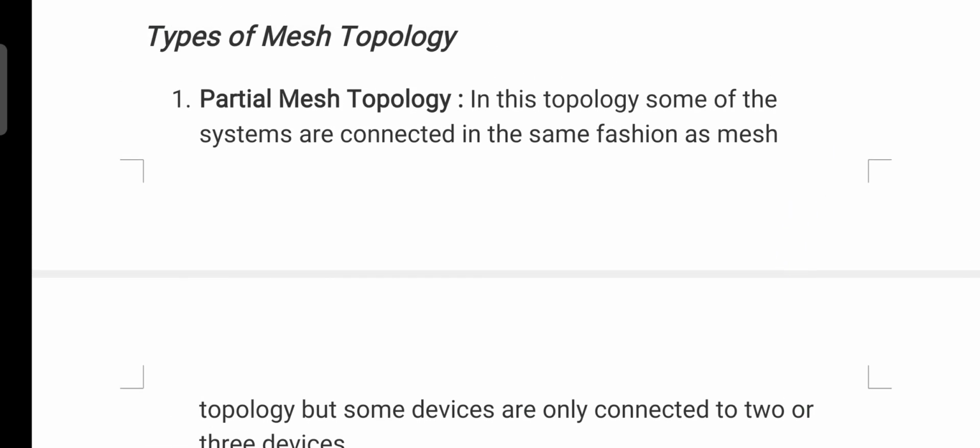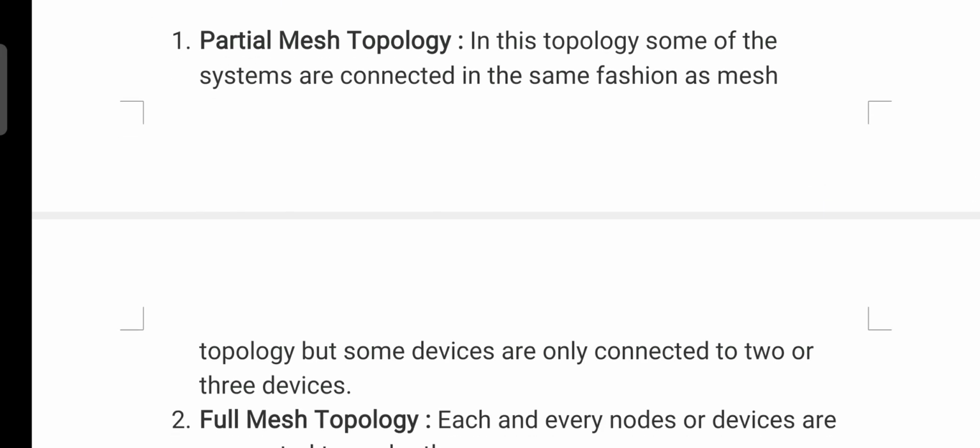In partial mesh topology, some of the systems are connected in the same fashion as mesh topology, but some devices are only connected to 2 or 3 devices. That means in partial mesh topology there is no need to connect all the systems to a single system, which means if 4 systems are present in a network, then there is no need to connect all the 4 systems individually to the remaining 3 systems. Some systems are connected to only 2 neighboring systems, or some systems are connected to a single system.